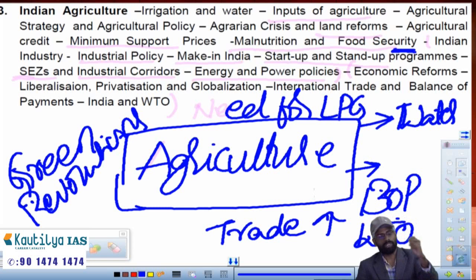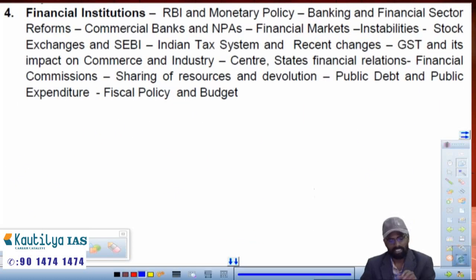So the third unit is very important, where there are high chances that a large number of questions will be asked from it. The chapter heading is Indian agriculture, but it is a mix of all those. Indian agriculture is there, industrial development is there, as well as economic reforms. A very important chapter from the examination point of view. Coming to the next chapter, financial institutions.